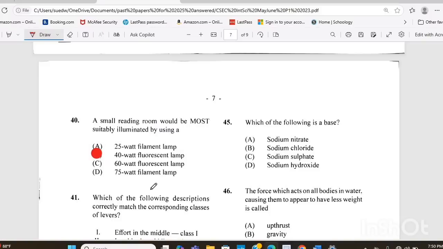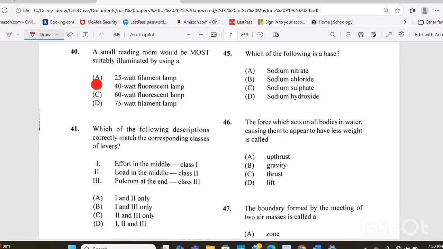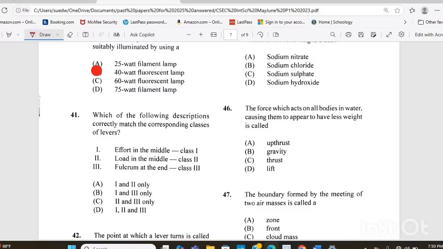Question 41. Which of the following descriptions correctly match the corresponding classes of levers? Is it A? Well, A says effort in the middle, class 1, B, load in the middle, class 2, or C, fulcrum at the end, class 3. So which of the following descriptions correctly matches the corresponding classes of levers? The answer there would be C. 2, load in the middle is a class 2, and 3, fulcrum at the end is a class 3.